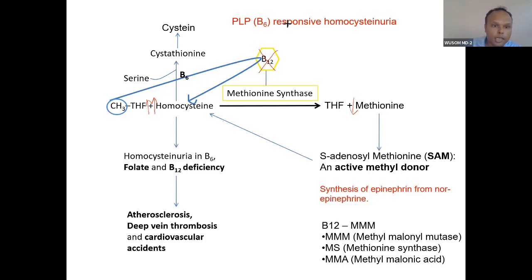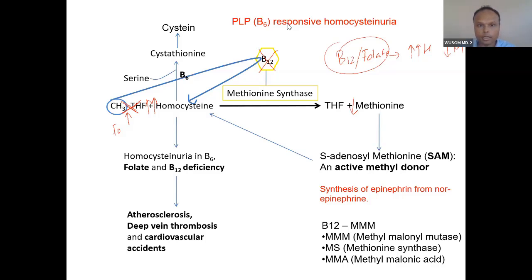Or if folate is deficient. Generally there is a folate metabolizing enzyme whose problem causes deficiency of folate, so don't go into that. Just remember for the time being folate deficiency only. If there is any problem in folate deficiency or folate metabolism, so folate is deficient, what will happen? The same result. If vitamin B12 and folate are both deficient, the same result. You know what the same result is? Homocysteine is high and methionine is low.